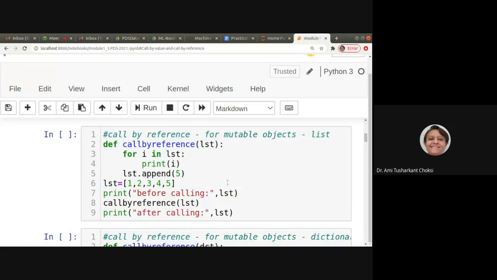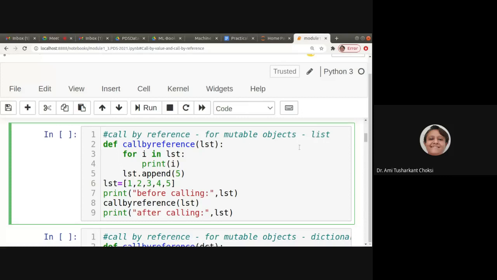Call by reference for mutable objects, that is list, right? Definition, call_by_reference lst. One list is being passed to it. Then for i in lst, print i. So we are iterating the list, whatever is passed inside the function.